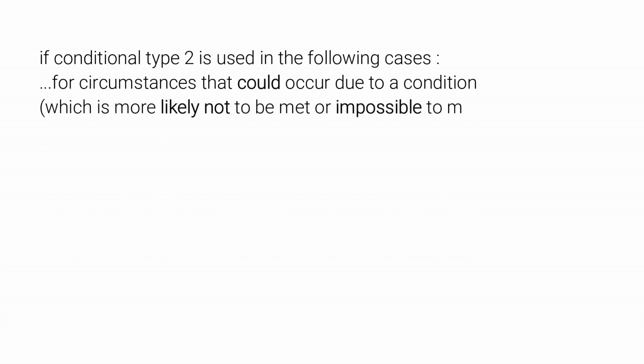In general, we use conditional sentences for ideas or situations that depend on another. They are therefore subject to a condition. If clause type 2 is used in the following cases. Examples of using the second conditional sentence. For circumstances that could occur due to a condition, which is more likely not to be met or impossible to meet.